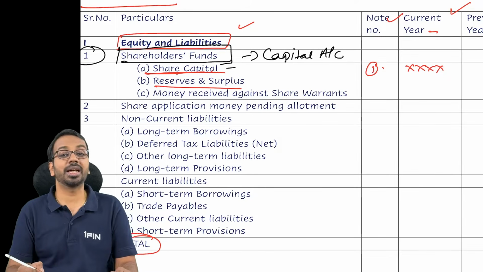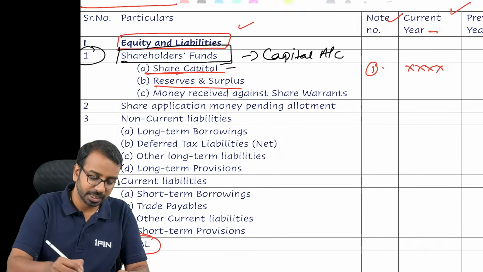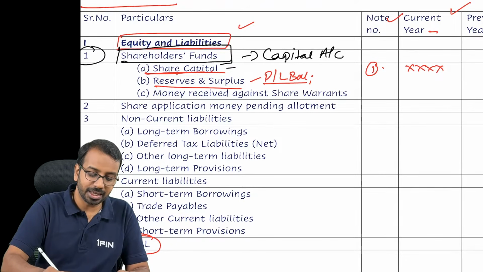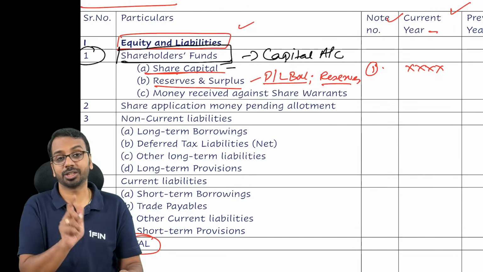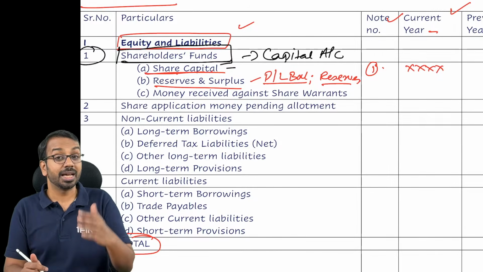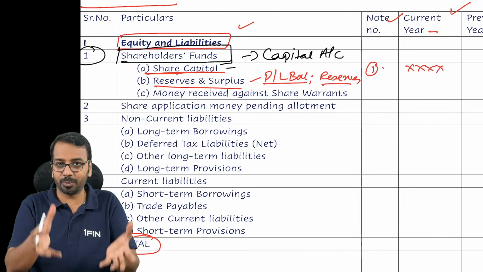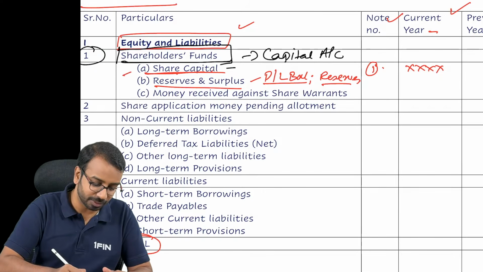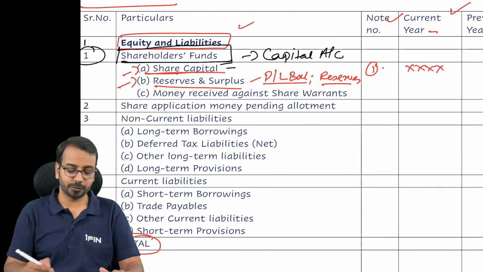Then we have something called reserves and surplus. Sir, what is this reserves and surplus? This reserves and surplus basically talks about the P&L balance, then any other reserves which belong to the shareholders. Sir, what are those reserves? That we will understand one by one. Right now if I dump all the information onto you, you will run away. I don't want that. So first item is share capital, second item is reserves and surplus.